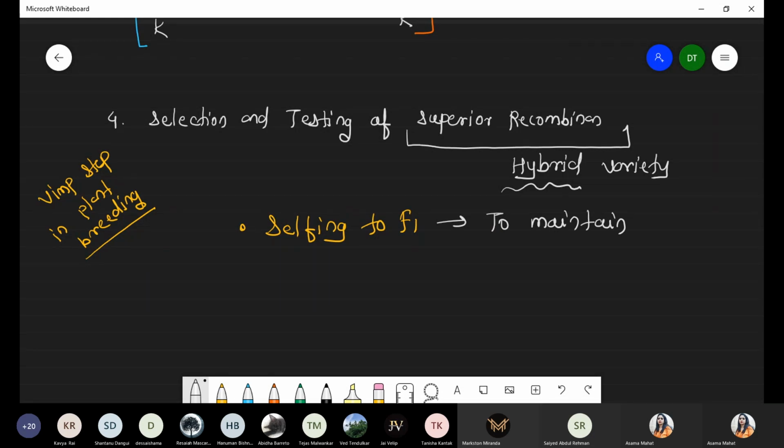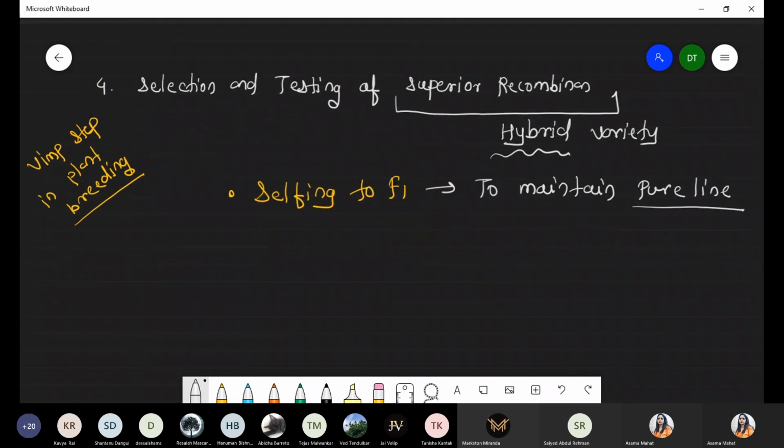So definitely this is one of the best techniques to maintain the pure line. We don't want any hybrid. For example, these are parent A, and these are parent B.